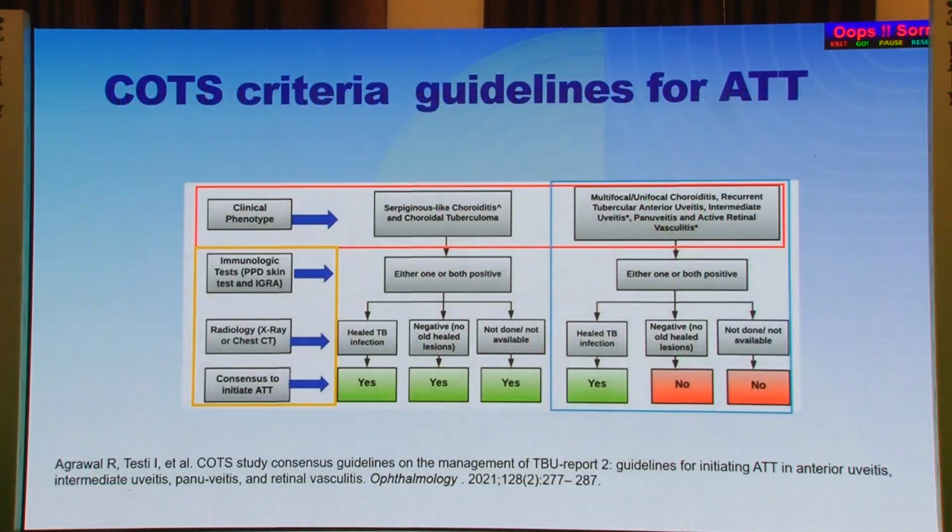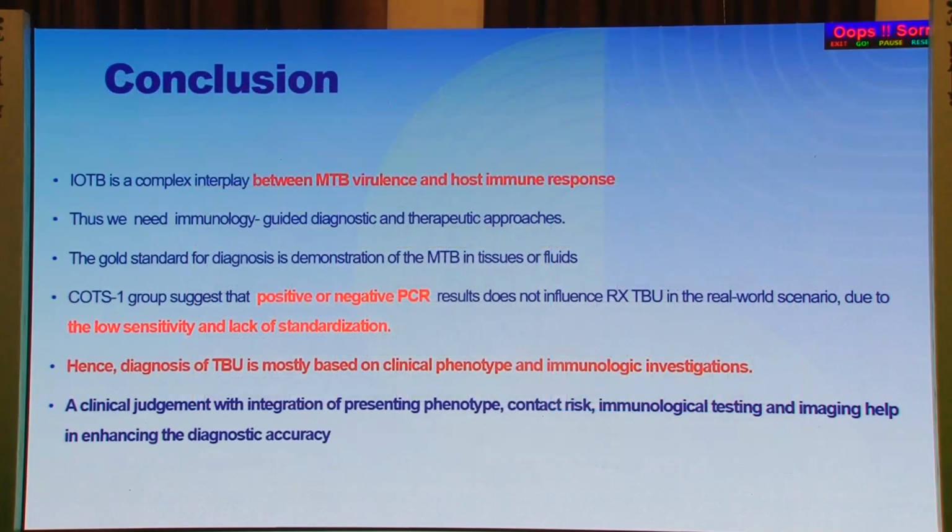So you could use the CORD guidelines for starting off the ATT: look at the clinical phenotype, then look at the immunological tests and the radiology, and then decide on whether you're going to give the patient ATT or not. So in conclusion, intraocular tuberculosis is a complex interplay between MTB virulence and the host immune response. We need an immunology-guided diagnostic and therapeutic approach.